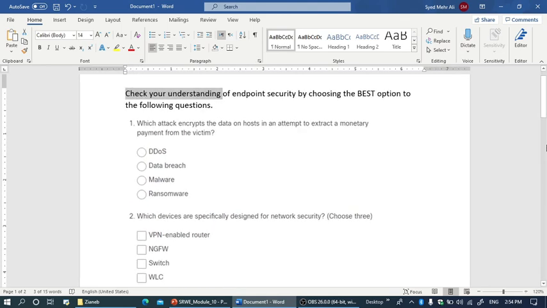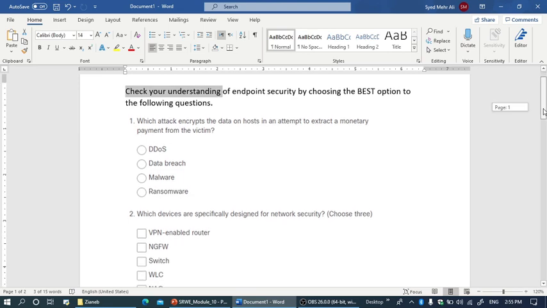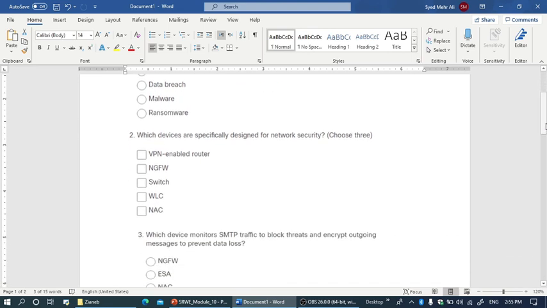Which attack encrypts the data on a host in an attempt to extract a monetary payment from a victim? Can you answer this one? Second, which devices are specifically designed for network security? Can you tell me? You need to choose three answers. Network security perimeter. Okay.